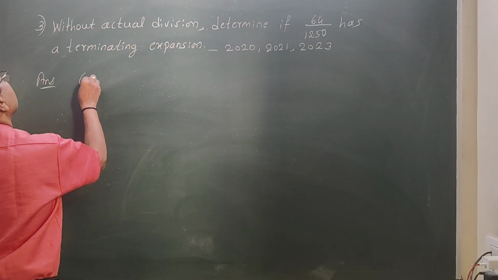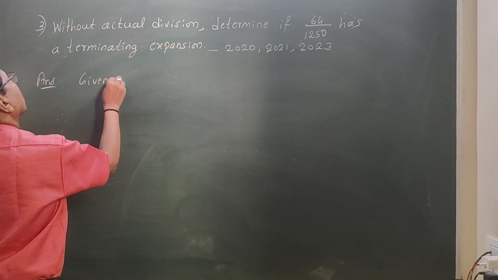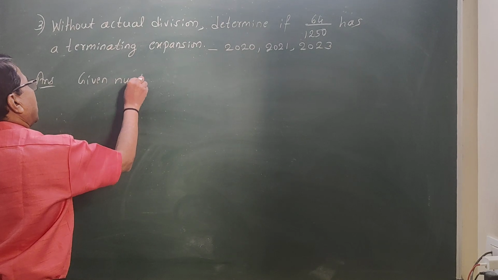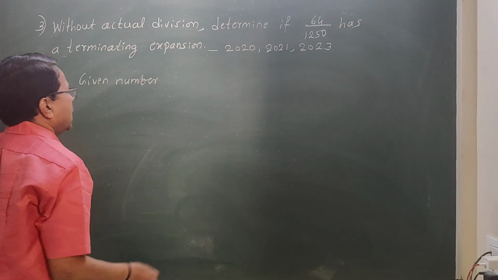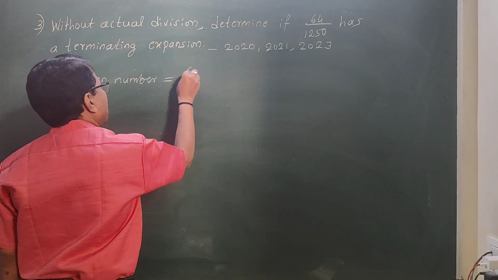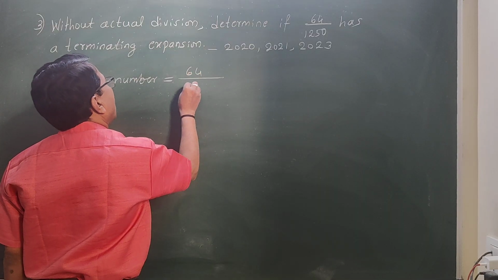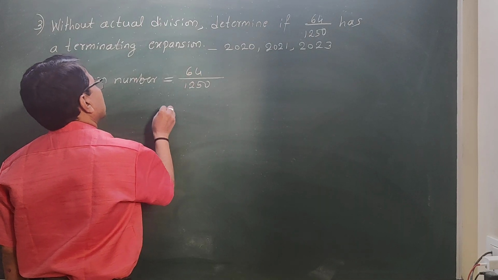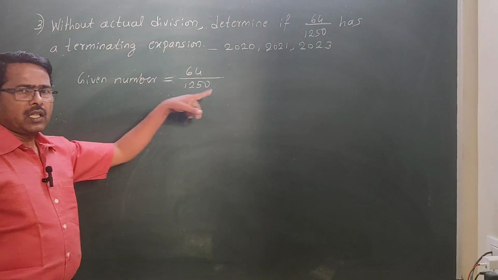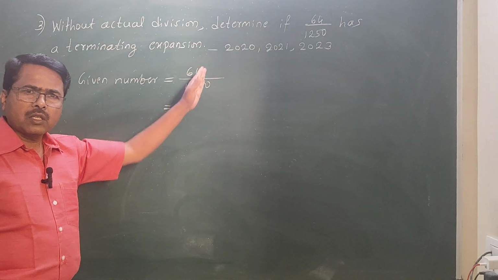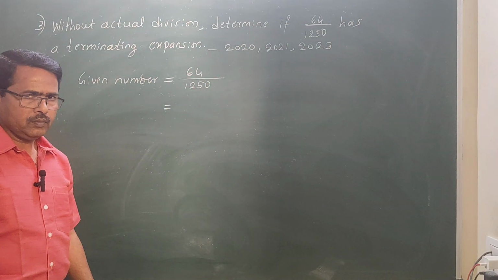So the given number is 64 divided by 1250. This altogether is one number. It is a rational number. It is in the form of p by q.